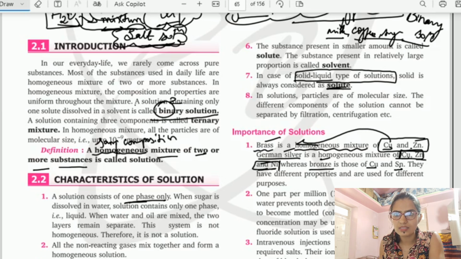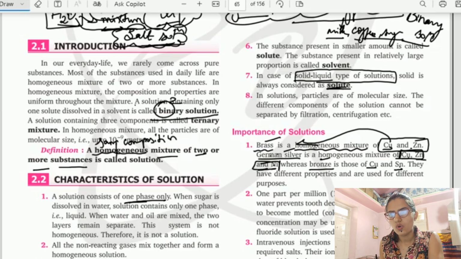They have different properties and are used for different purposes.